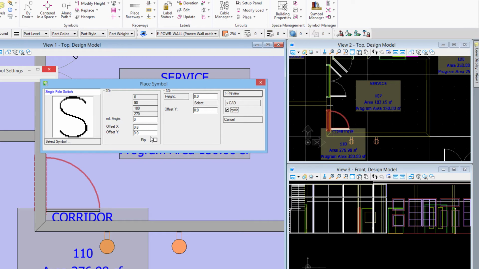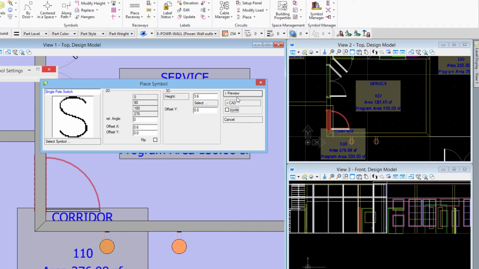And then in the 3D area here, notice we have the height. Whenever you see this select button next to the height, I can actually hit that button and go pick a point out in the model. In this case, I'll simply enter the height here. So that'll be 3'6" in my imperial units here. Offset Y, again, I'll leave it at 0. Remember that you can use this cycle switch here to just cycle the tool. In this case, I'll turn it off.